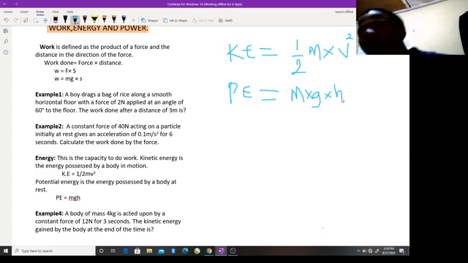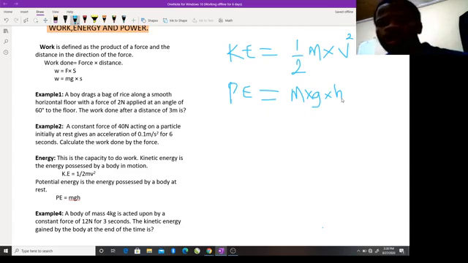So let's solve an example under that. Both of them, don't forget, they are in joules. Example 4. A body of mass 4 kg. Let's write that out.